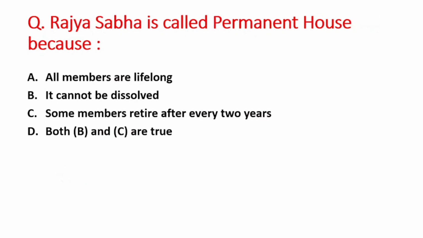Okay. Next question is, Rajya Sabha is called permanent house because A option is all members are lifelong, B is it cannot be dissolved, and C option is some members retire after every 2 years. D option is both B and C options are correct. So right answer is option B, that is it cannot be dissolved. So that's why Rajya Sabha is called as permanent house of the parliament.